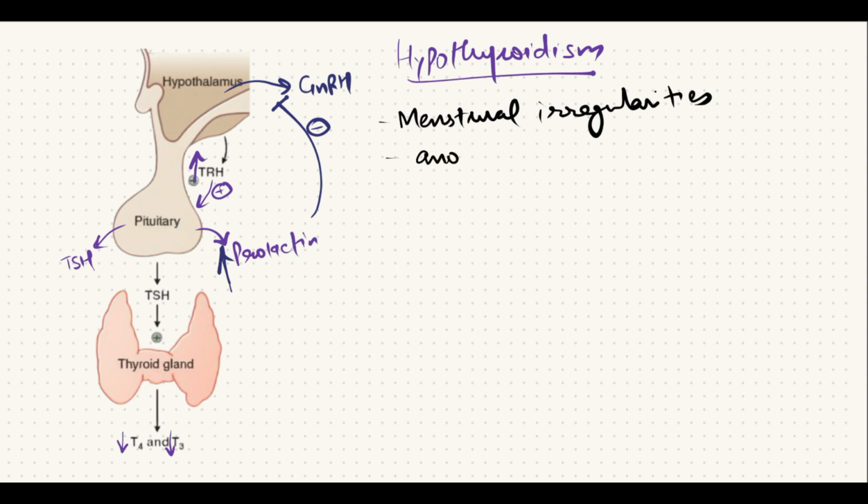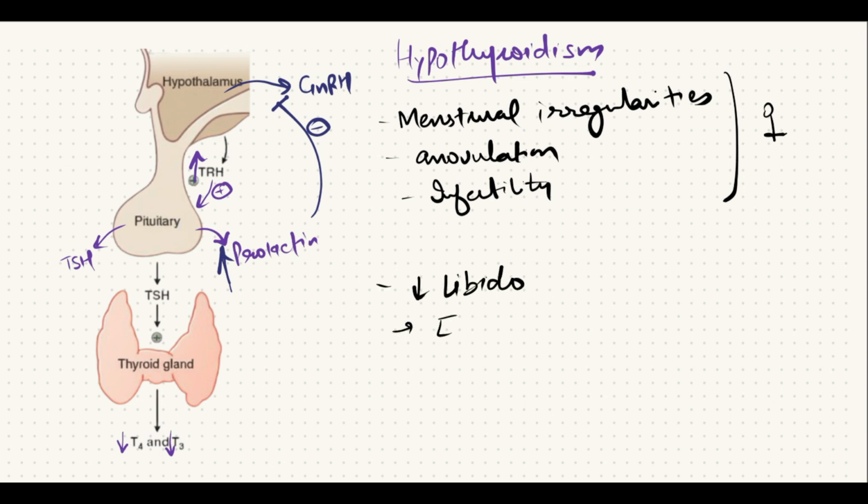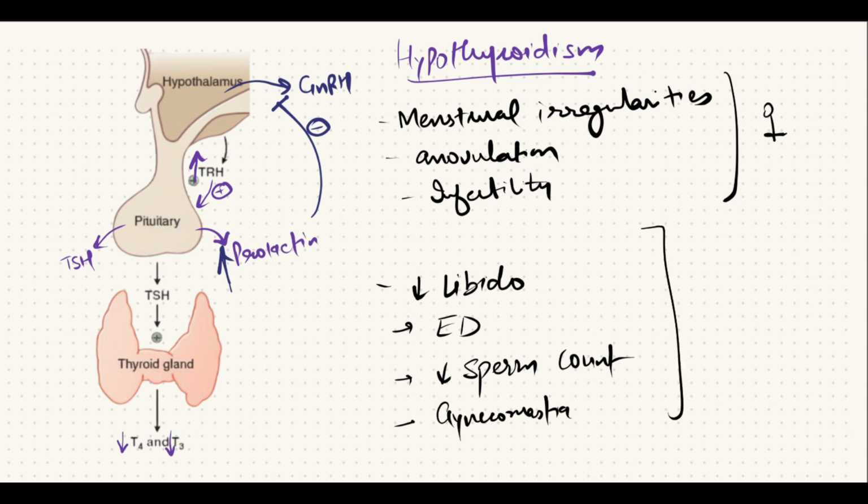There is anovulation and infertility in case of females. And there is decreased libido, erectile dysfunction, decreased sperm count, and in severe cases there may be gynecomastia in case of males. So hypothyroidism results in menstrual irregularities in females and decreased sperm count, decreased libido and erectile dysfunction in males.